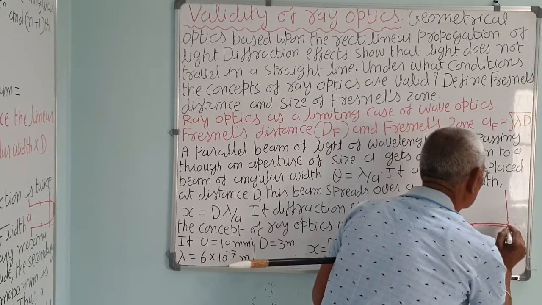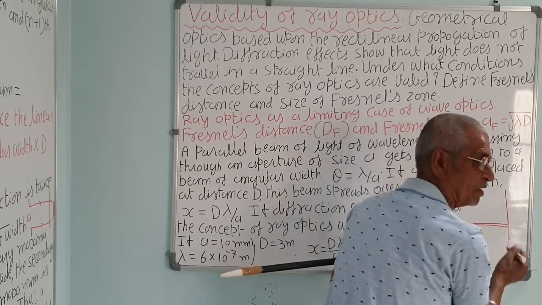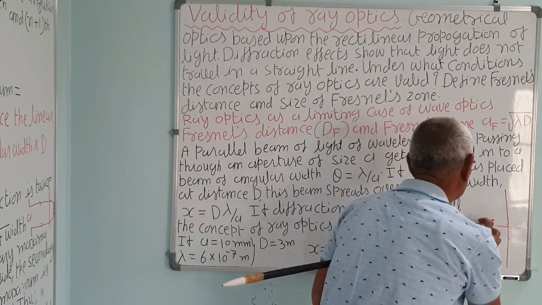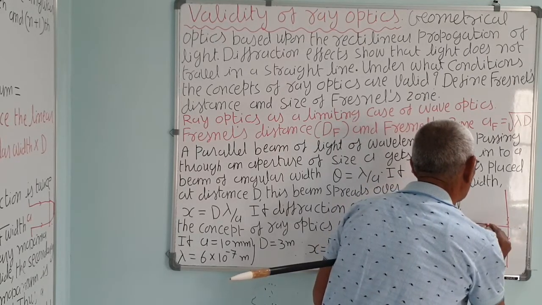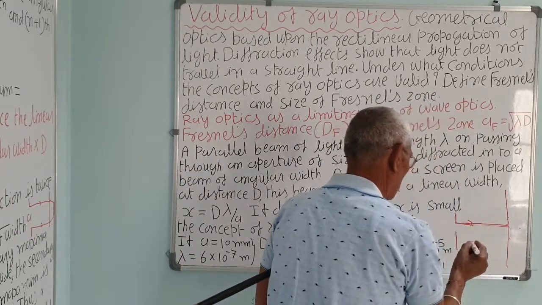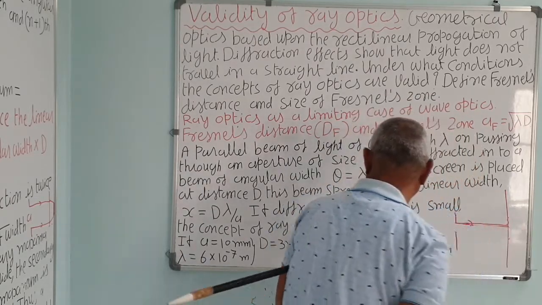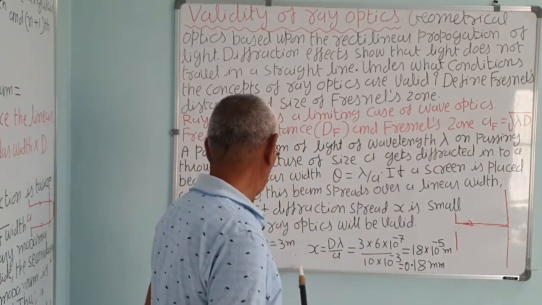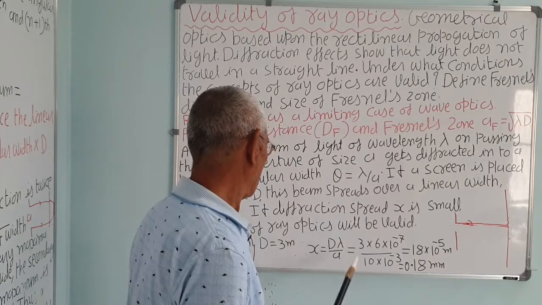It is less than this even. It is 0.2 millimeter, not 1 millimeter even. Almost a straight line. Correct? So x is almost negligible, almost 0. So 0.2 millimeter is almost 0. That light travels in a straight line.